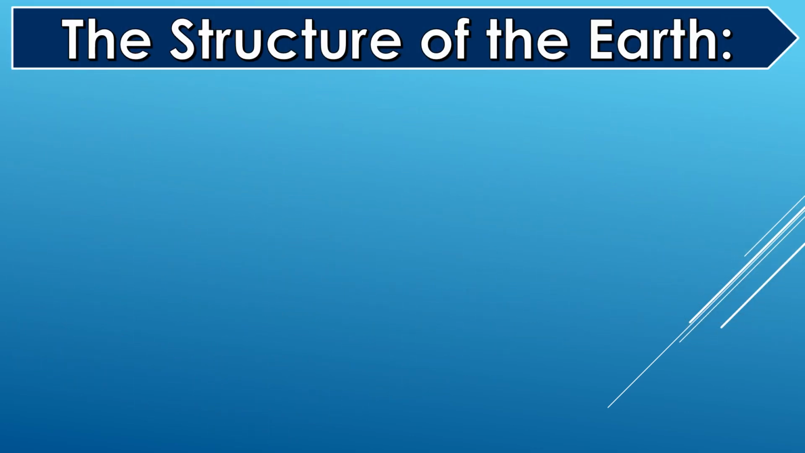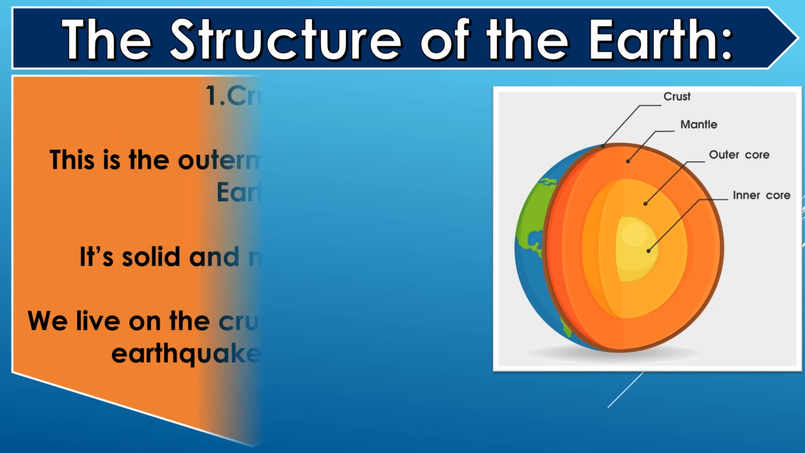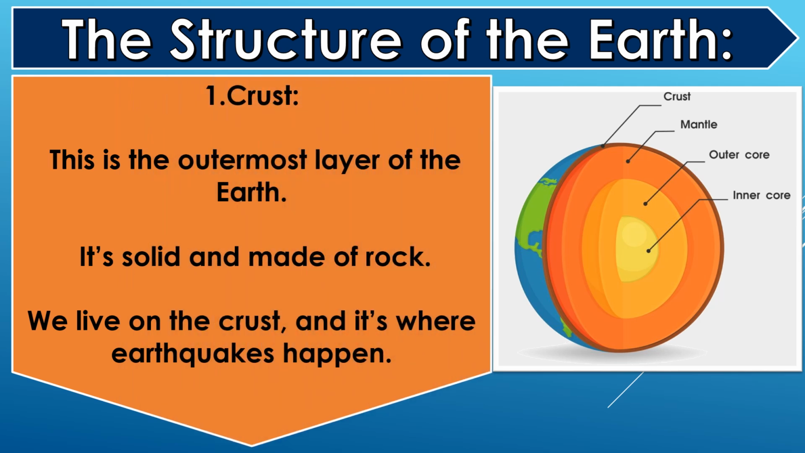The structure of the Earth. 1. Crust. This is the outermost layer of the Earth. It's solid and made of rock. We live on the crust, and it's where earthquakes happen.